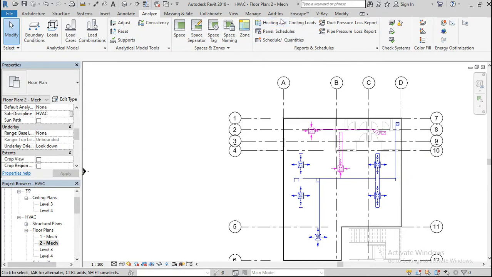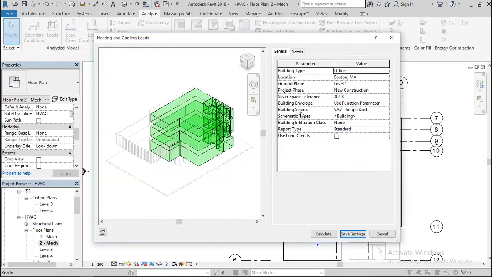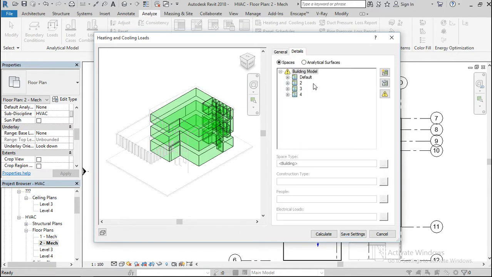We're going to see it now. Click on this Heating Ventilation. So you see I have 3 levels here, 1, 2, 3. You can see these are all the setups. I'm going to leave it at default, and now here in the details, I have 1, 2, 3. This is space 1, 2, 3 and 4.